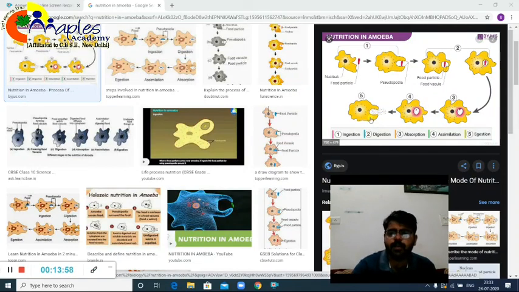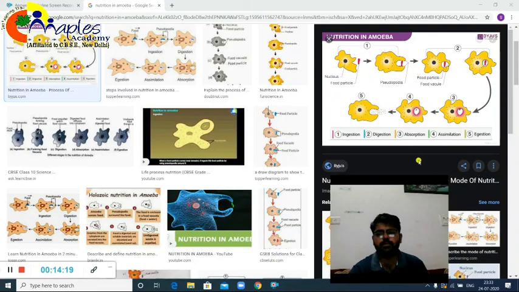And finally, the food particles which couldn't be digested, or the food particles which are of no use, have to be removed. So what will happen here, it's not like pseudopodia. You can see the cell membrane, the outer covering or boundary of the cell, or of any cell basically, is called a cell membrane. It will rupture and remove the undigested food, and that is what they have shown here in your book also.